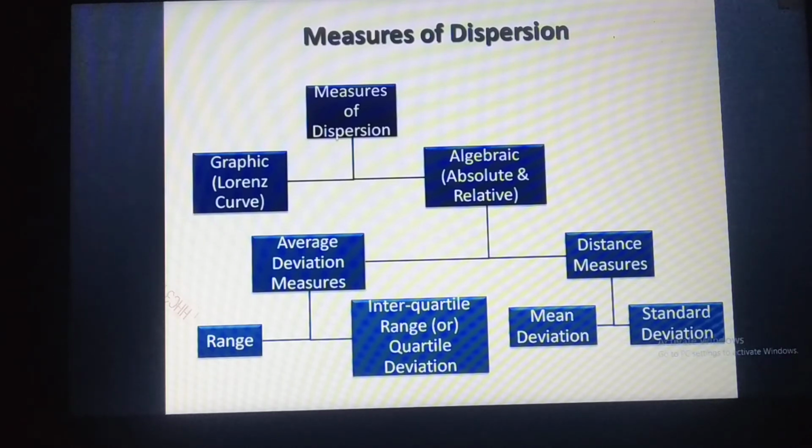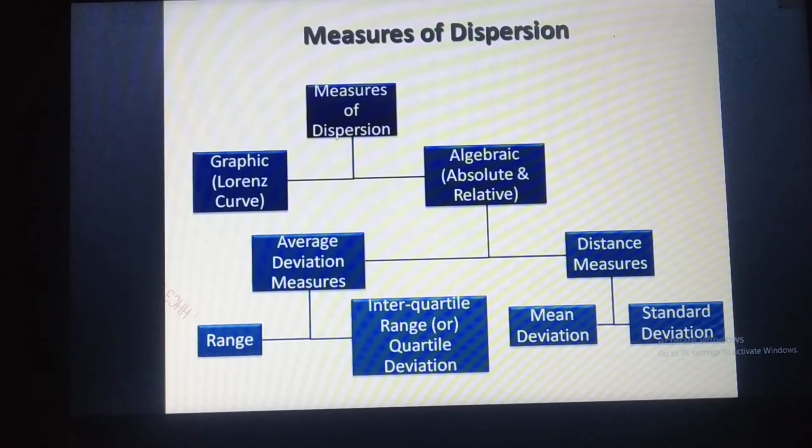Range, quartile deviation, standard deviation, and mean deviation are called absolute measures, and coefficient of range, coefficient of quartile deviation, coefficient of mean deviation, and coefficient of standard deviation are called relative measures.